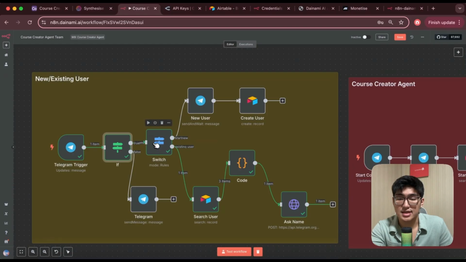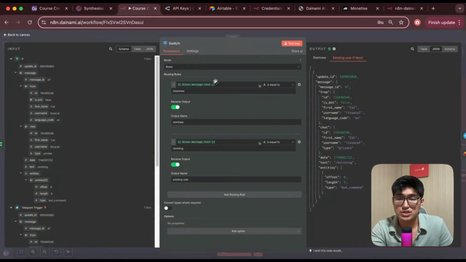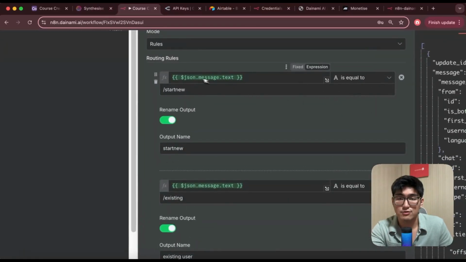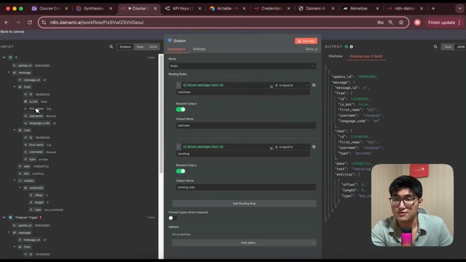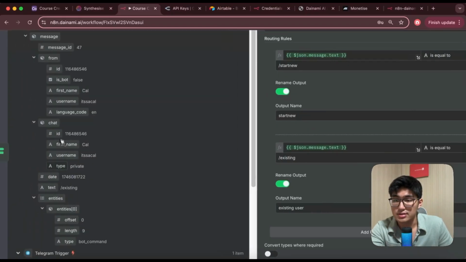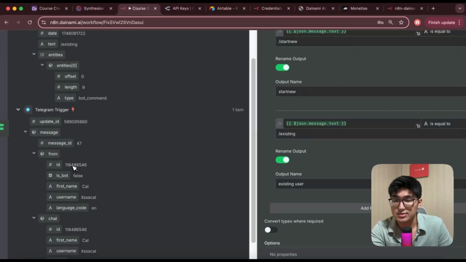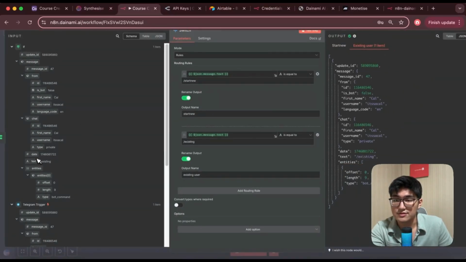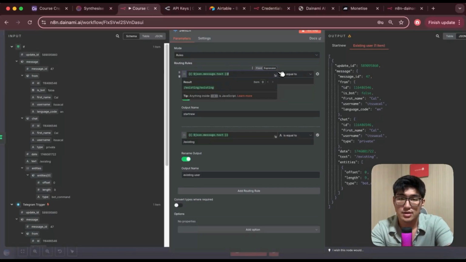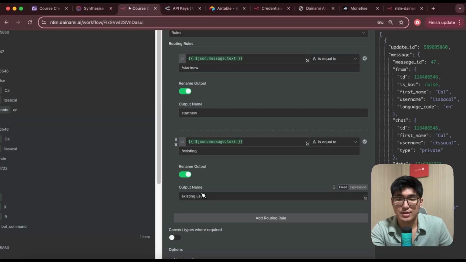Okay, once we have that set, we want to switch into two paths, right? So we have a switch node. Okay, and then we have the first path, which is routed on top, JSON message text. And how do we get this is to drag it over from here. Okay, if you go into the Telegram node, right, if you go into message and we're going to find message text, where is it? Okay, we can take it from the node before if node. How to map things over is just to drag this over and then you can paste this in and you can map over the text value. Right, and you want to make sure the text value is start new for the first top option, and then the text value is existing for the second option. And I'll rename it output name start new, and for the second one output name existing user.